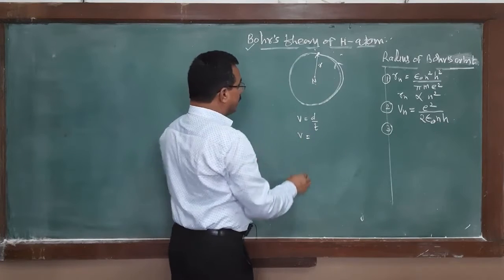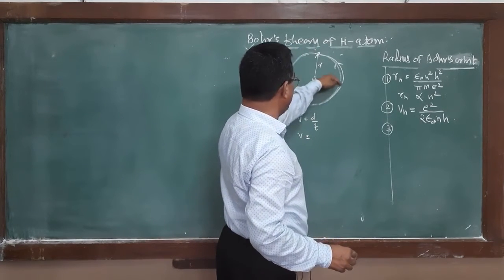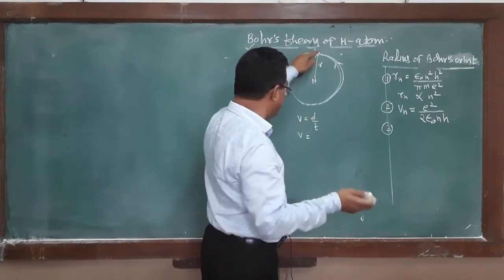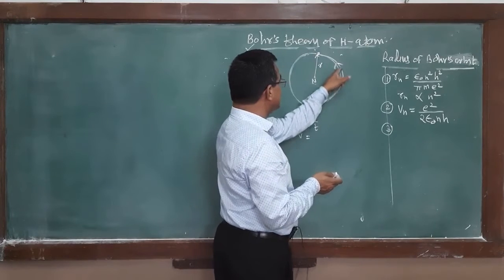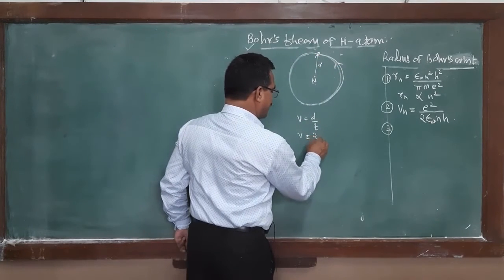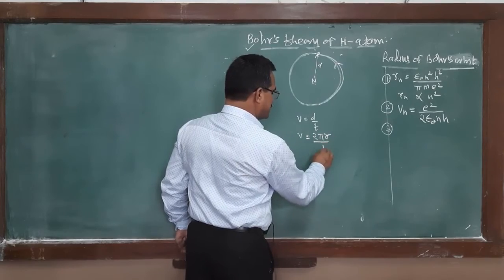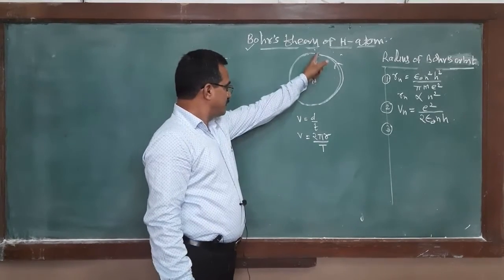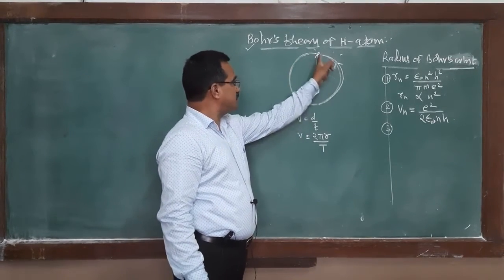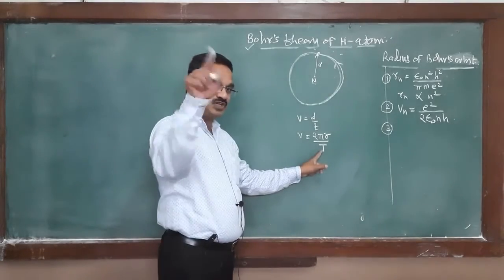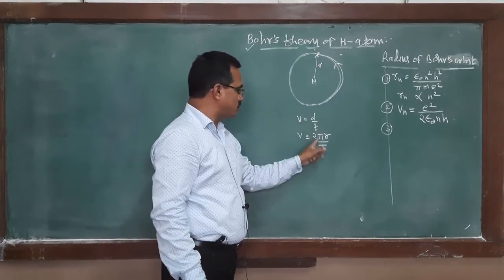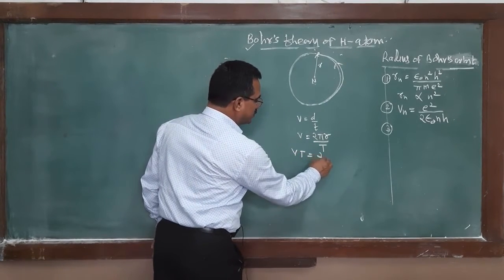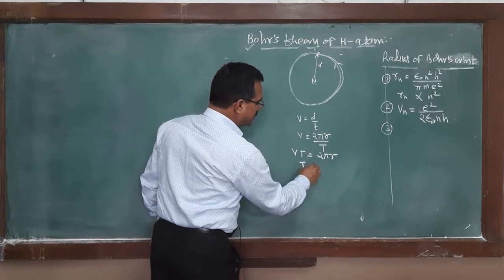Velocity v, when this electron completes one revolution, the time required for that one revolution we call a period, capital T, and the distance covered within that one revolution must be equal to the circumference, twice pi r. Then v into T is equal to twice pi r.